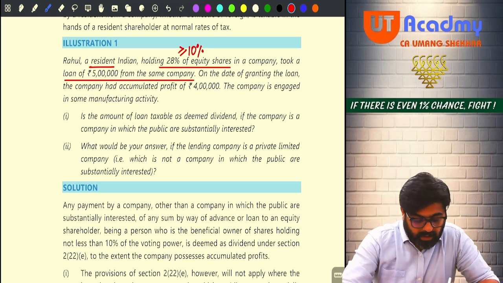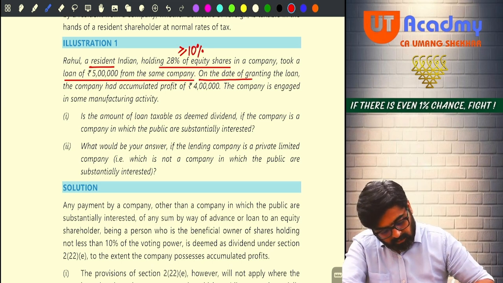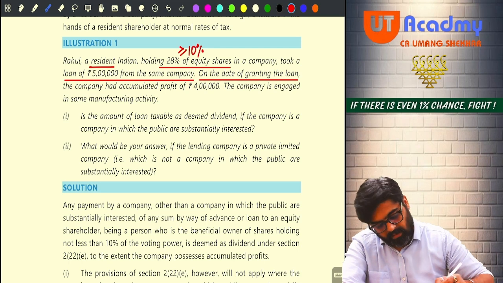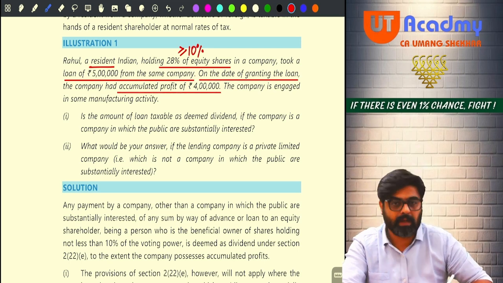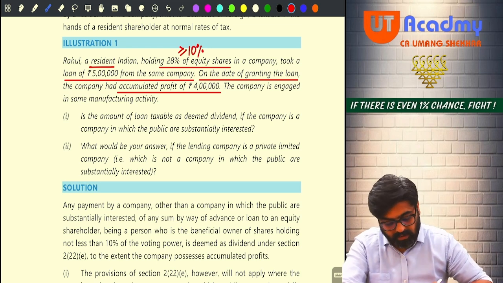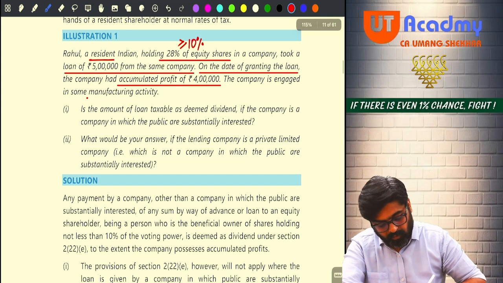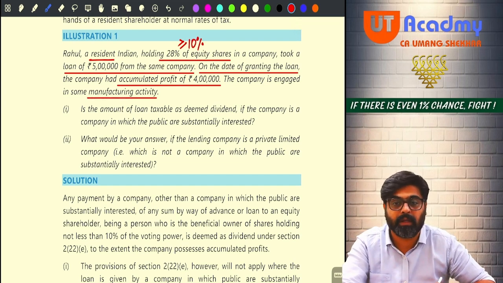Now, on the date of granting the loan, the company had accumulated profit of 4 lakh. The company is engaged in some manufacturing activity, meaning the substantial part of business is not granting loans and advances.